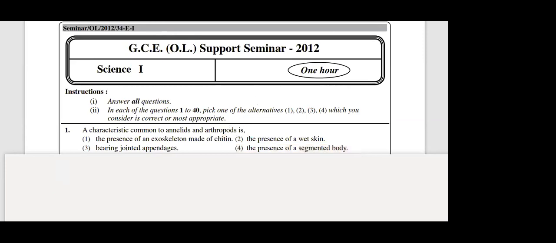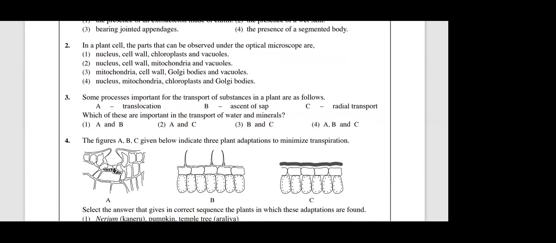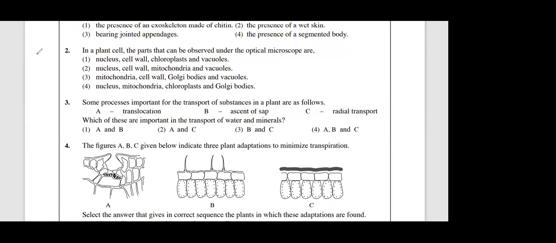Mark with the red pen those who have done this at home. Question number 2. This is from the plant cell and animal cell, grade 10, chapter 6, unit 6, number 2. Okay, who can give me the answer for question number 2? Ayad? Second answer: nucleus, cell wall, mitochondria and vacuole. Right. Any other alternative? So Ayad gave the second answer.